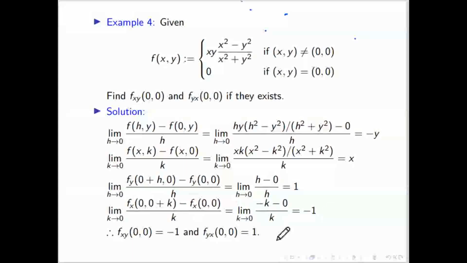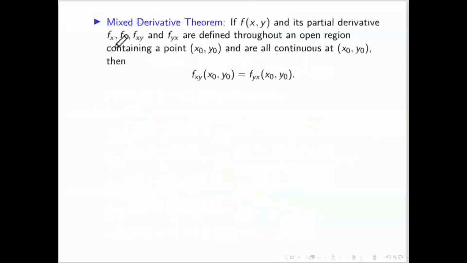So the question is when it is true. That is the theorem. If all partial derivatives, this first partial derivative with respect to x and y, and then xy and yx, all exist and are defined in this region, and all are continuous, then both the mixed partial derivatives will be equal at that point x naught comma y naught. That is called the mixed derivative theorem. That means the derivatives should be equal in that case if they are continuous.